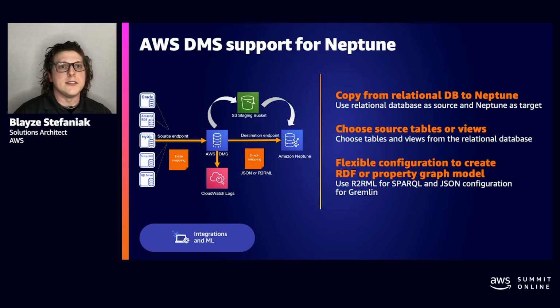AWS Database Migration Service is a service that we've built which helps migrate databases to AWS quickly and securely while the source database remains fully operational. So it integrates with most of the widely used commercial and open source databases, such as Microsoft SQL Server, Oracle, MySQL, etc. And with the DMS integration with Neptune, customers can copy relational data into Neptune and really create graphs that come from multiple sets of databases within your organization.